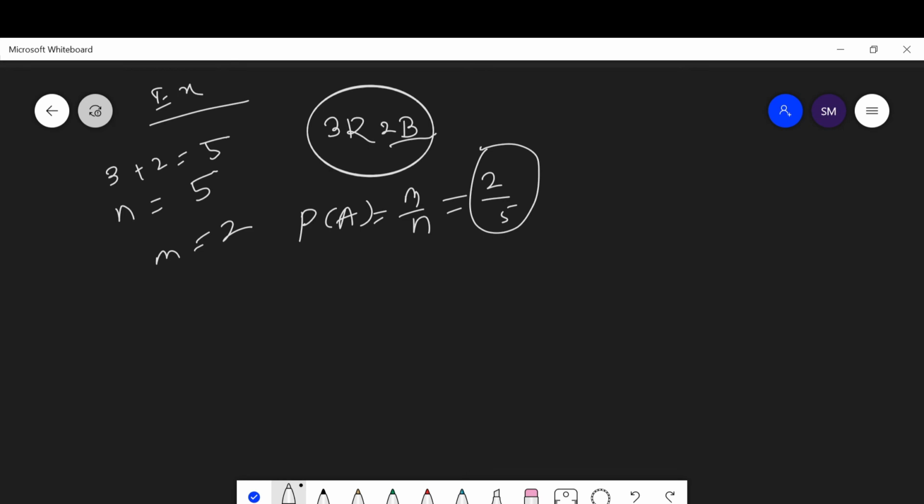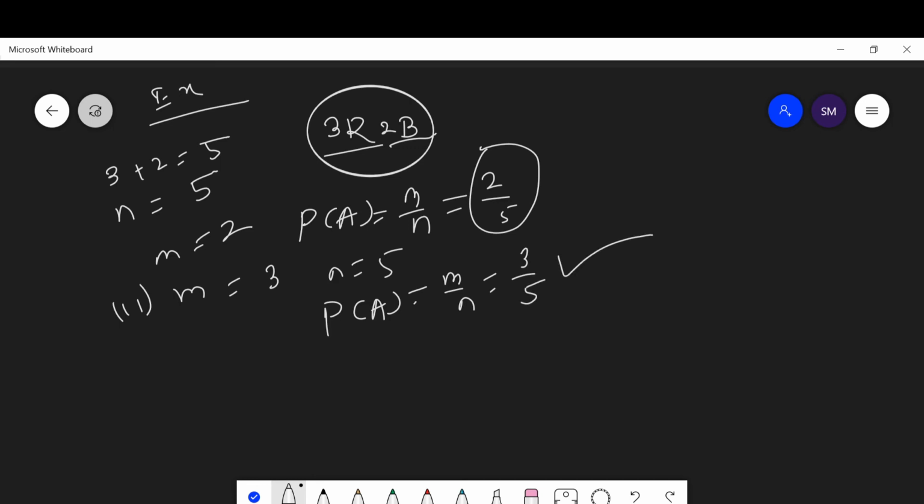Then the probability of getting a red marble. Here there are 3 red marbles, so m equal to 3, n equal to 5. Then the probability of getting a red marble is m upon n, which is 3 out of 5. This is the probability of getting a red marble.